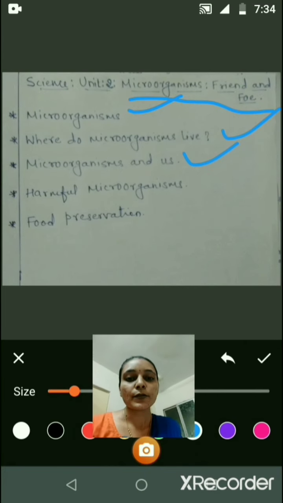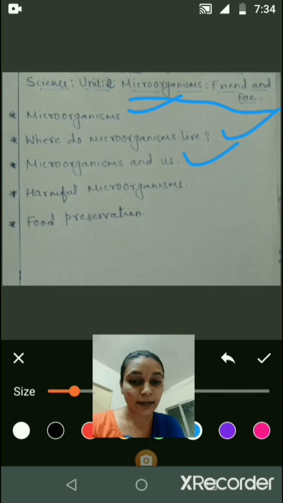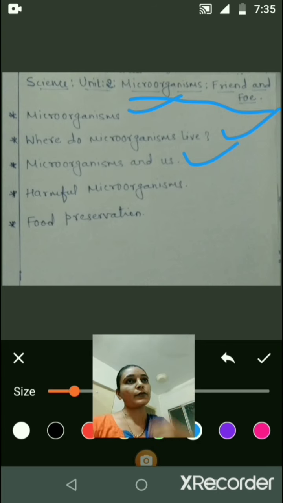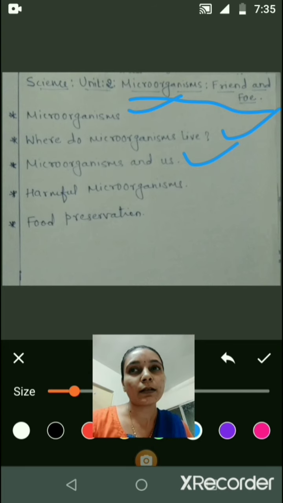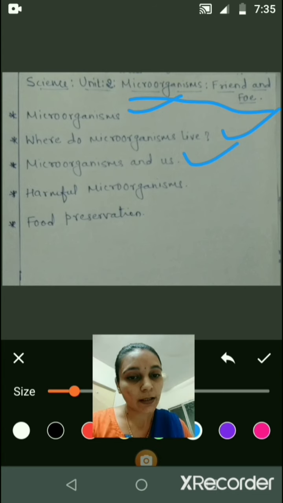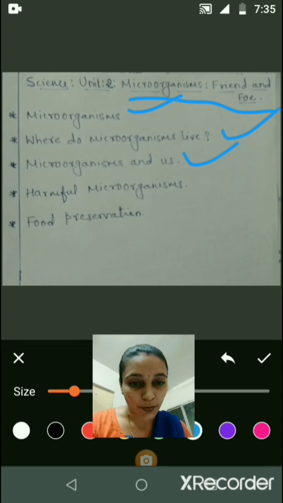Okay, next use of microorganisms is cleaning the environment. Microorganisms are cleaners of the environment. I'm giving you an example. For example, if you bury some waste, like peels of fruits or vegetables or waste food, under the land, then after some time, after 4-5 days or after a week, you will get manure.